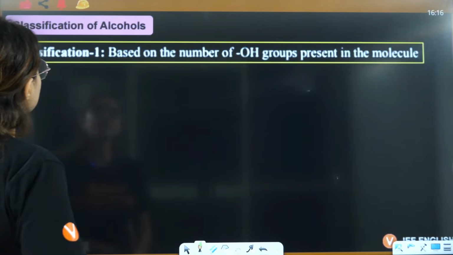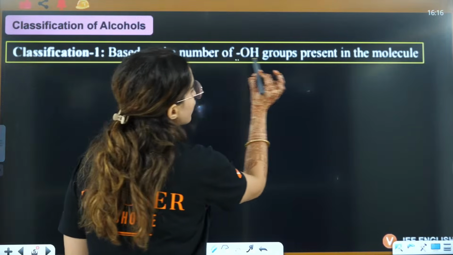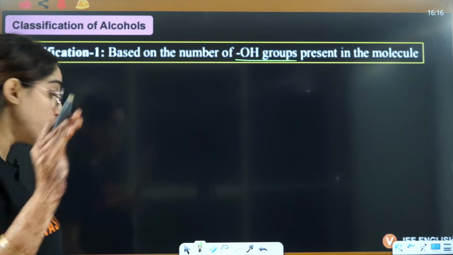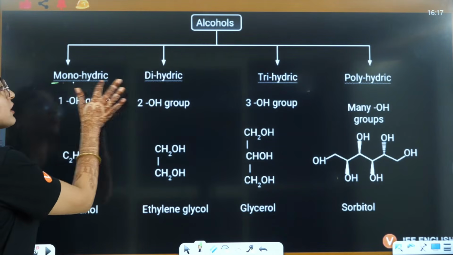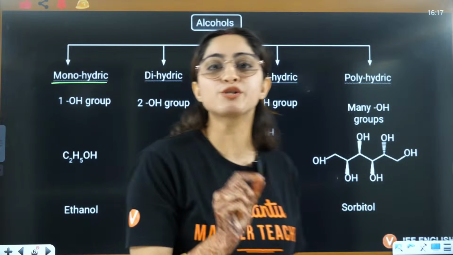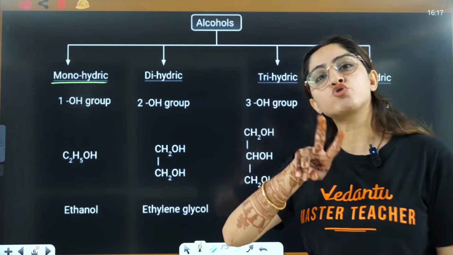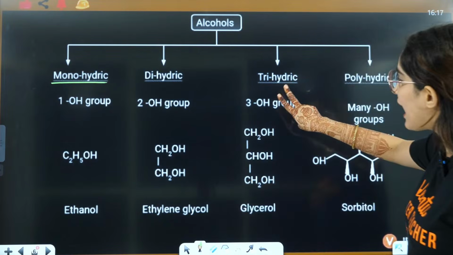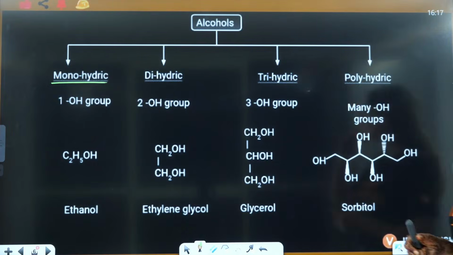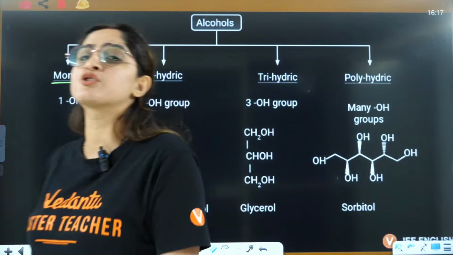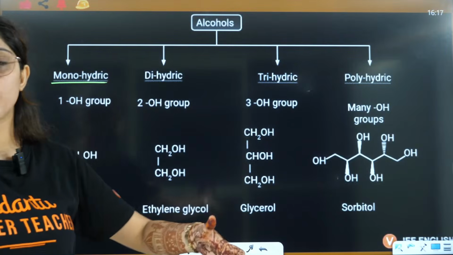Now firstly let's discuss the classification of alcohols. Based on the number of OH groups present in the molecule, it is divided into 4 categories. First, if there is only one OH, that is called monohydric. Dihydric means 2 OH groups are there. Trihydric means 3 OH groups are there. And polyhydric means more than 3 OH groups are there. Hydric refers to the number of OH groups here.